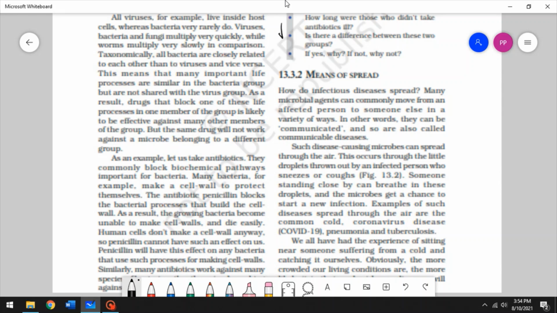Mostly infectious diseases spread very rampantly. All right, they're very fast. There are a few diseases in which there is slow transmission, but most of the familiar diseases spread very quickly. So they can be communicated.